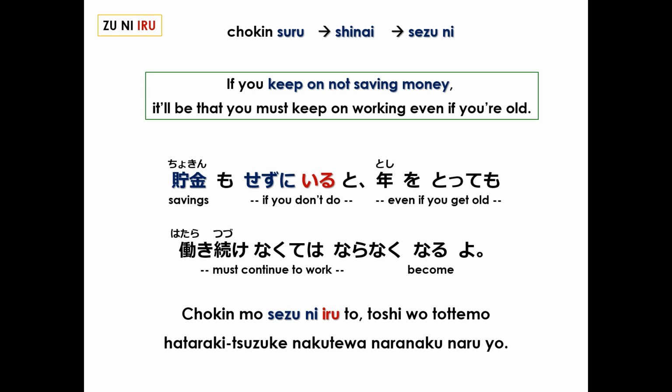In Japanese, the whole sentence, 貯金もせずにいると、年をとっても働き続けなくてはならなくなるよ。Now, the conjugation なくてはならない is one of the ways to say must in Japanese, and you can review the must conjugation in lesson 63.